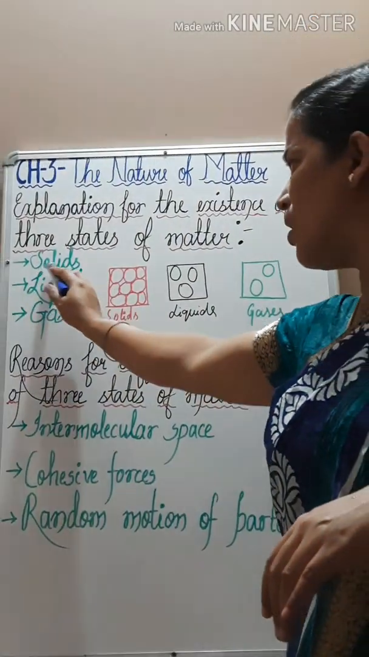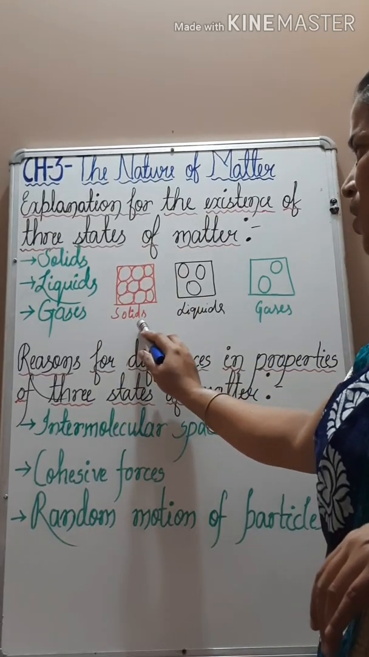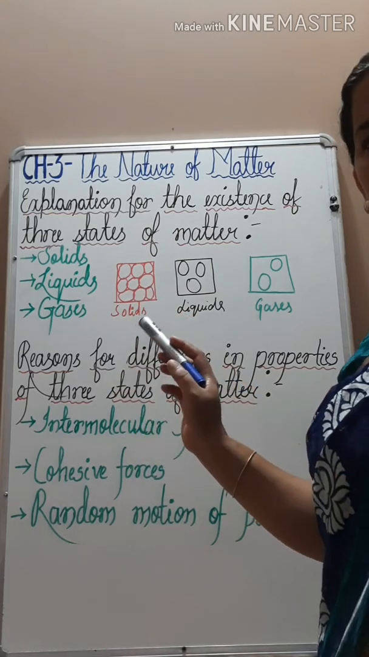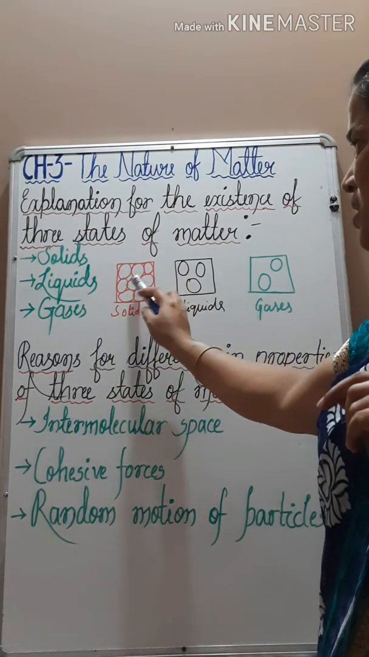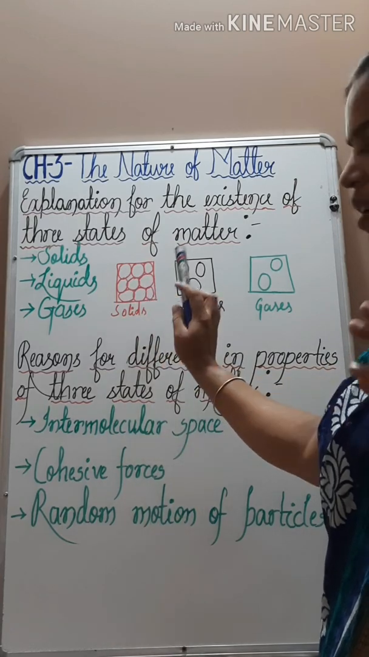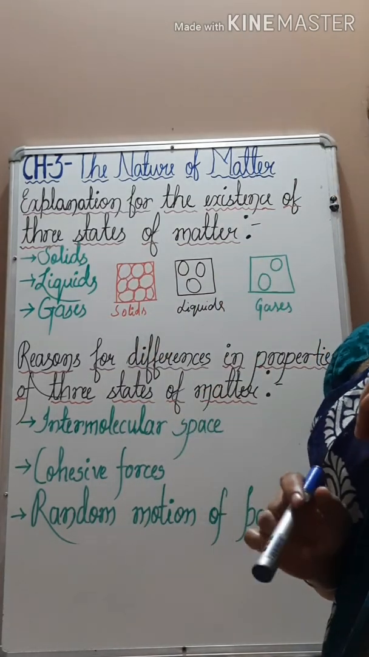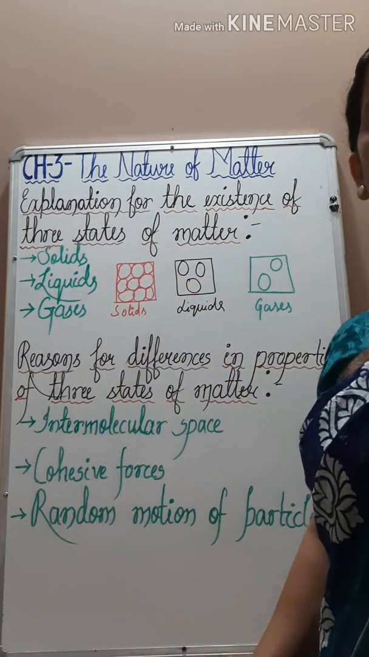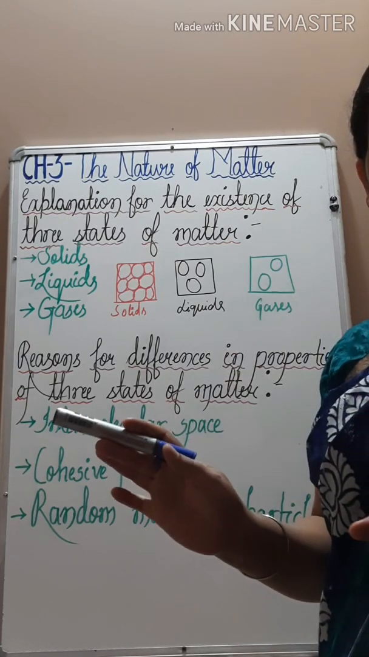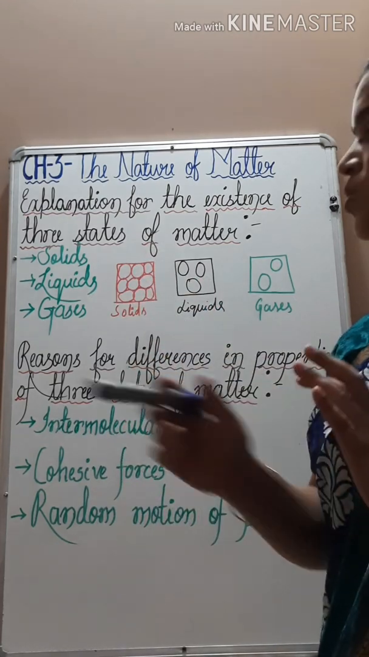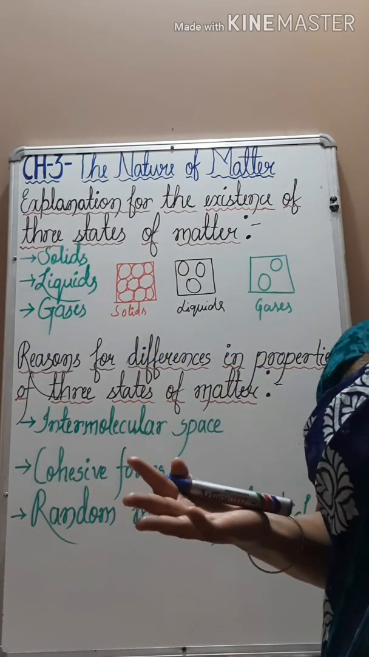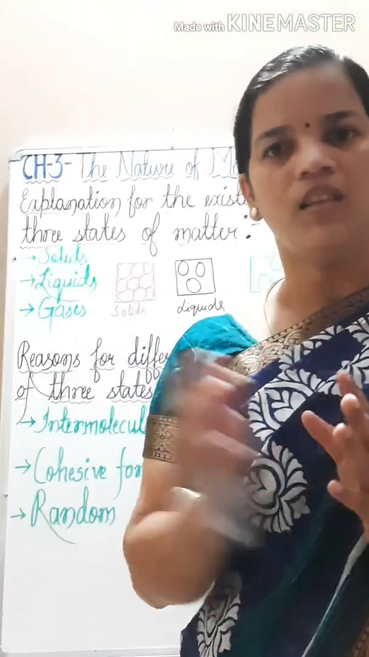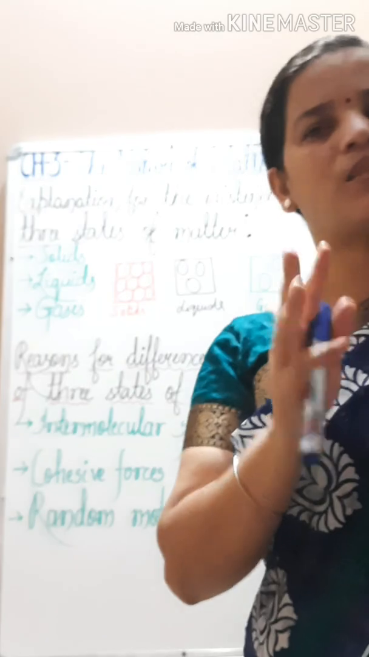In the case of the solid, I have pictured it here. In solids, you can see that the molecules are closely packed together. Second, intermolecular space: there is no space at all in between the molecules. Third, the intermolecular force of attraction is very strong. As the force of attraction is strong, there is no space and they are closely packed, so the molecules of the solid cannot move at all, and if they move, they just vibrate in their position only. Clear? So this is the reason for the existence of the solid.